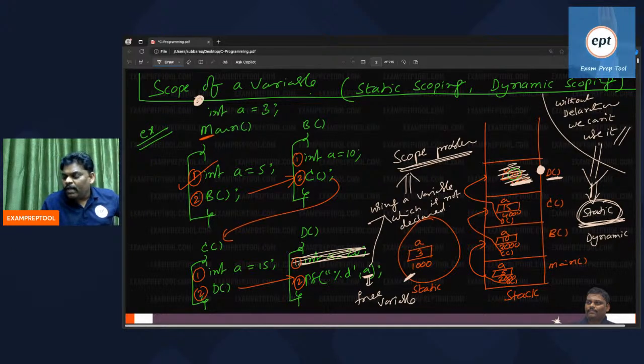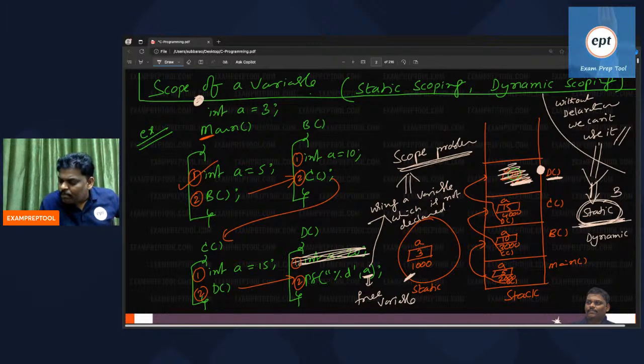I'm repeating once again. Whenever there is a scope problem, static scoping says that instead of giving an error message, because you are using something which is not declared, when no local is there, please take the global variable. Remember, in static scoping, the answer 3 will be printed. Instead of giving an error message, this is the better idea. That is one answer.